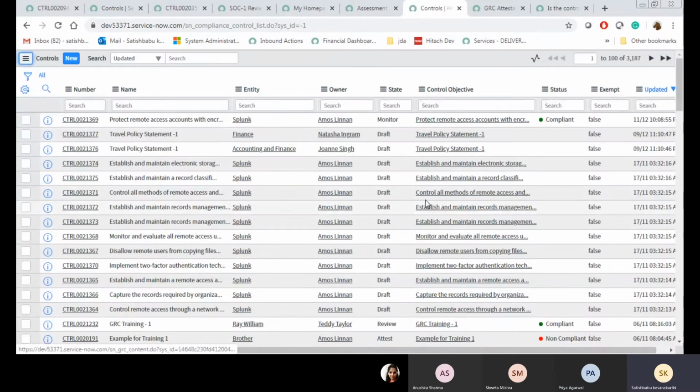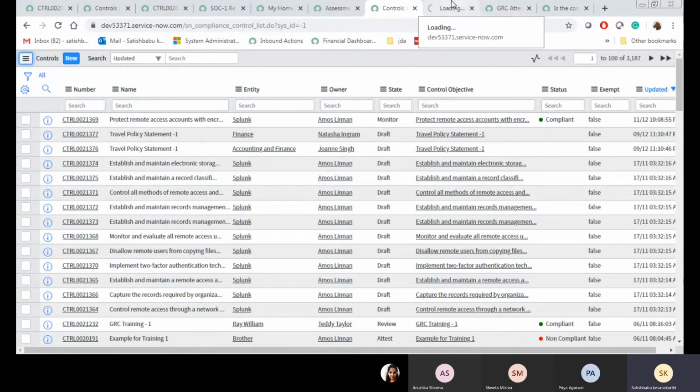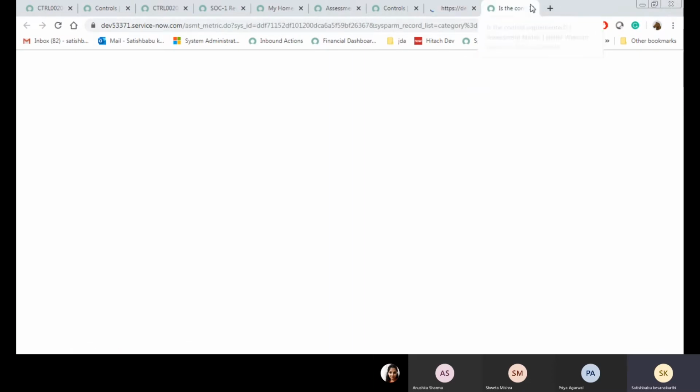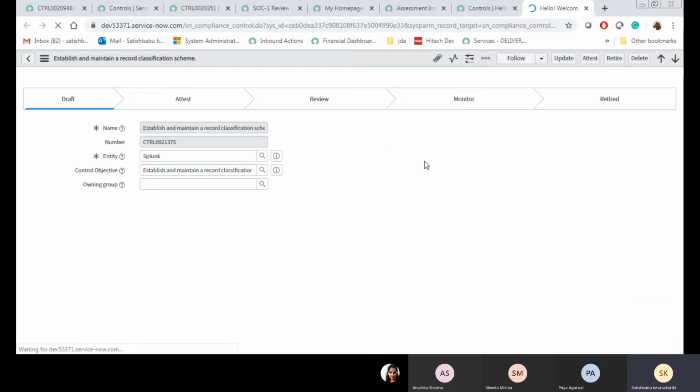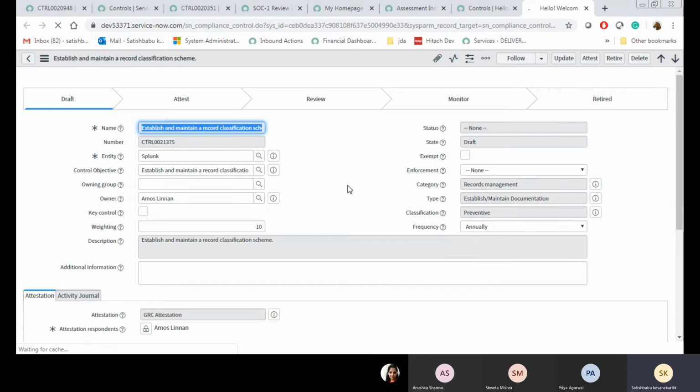Now select one draft state control. Same as this one. Do all of you understand how to create an attestation? It's like a survey only.